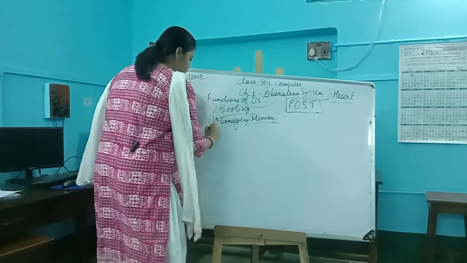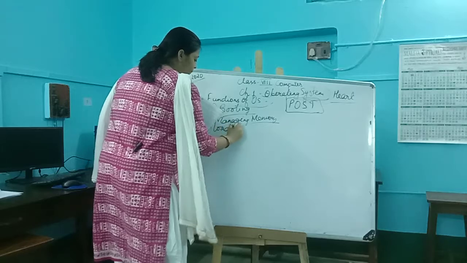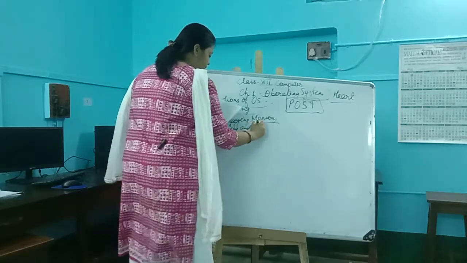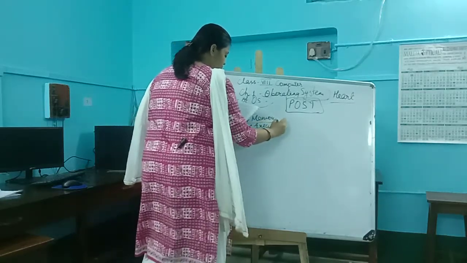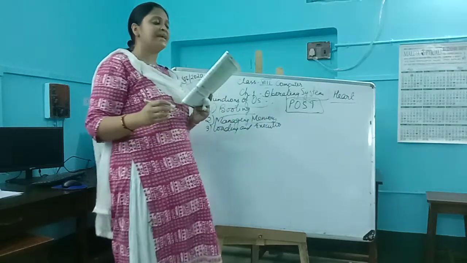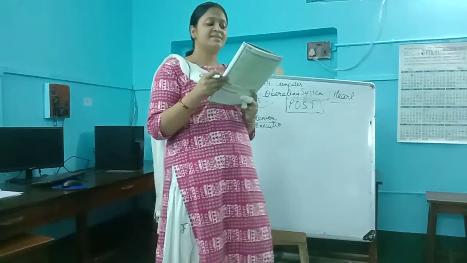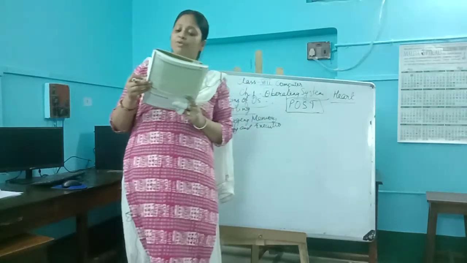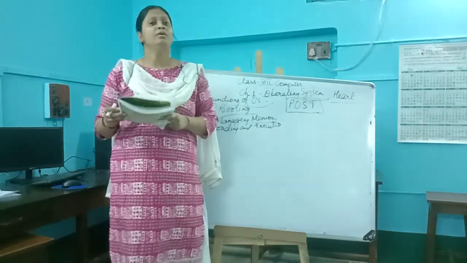Third, loading and execution. What is written: applications can be executed only after loading in the system's memory. The OS has the ability to load programs in the memory and run them whenever required.